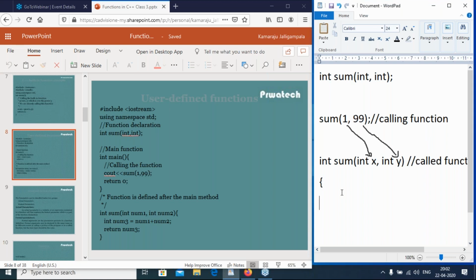Then I created a third integer variable, int num3 equal to num1 plus num2, and return num3, because sum is a function having two integer parameters and returning an integer. That's why I created the third integer variable. So num1 plus num2, that means x plus y.